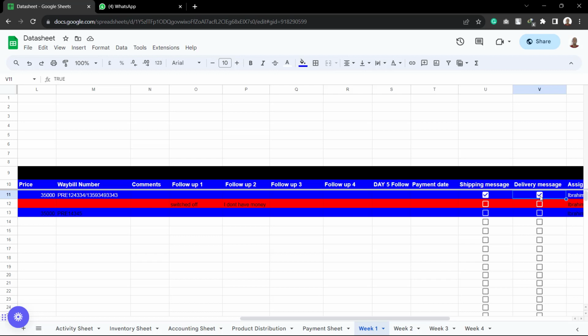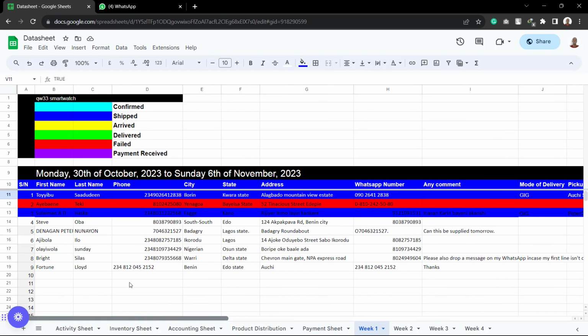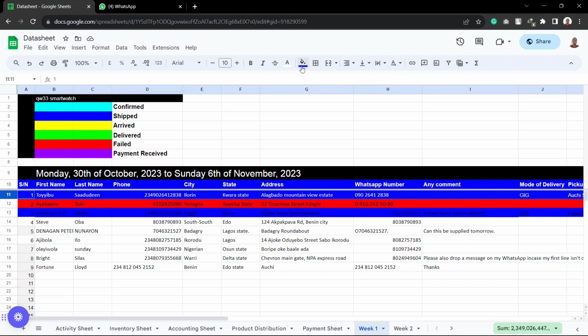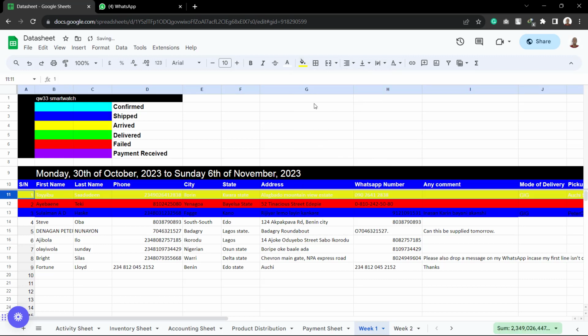Now, once that has been done, do you understand? And it has been delivered. We've sent the delivery message and it has arrived. We are going to change the color of this sheet from shipped, do you understand, to what? Arrived. Letting us know that this product now has arrived, and we're going to change the color of the text back to black so that we can see it. So letting us know that this your product has arrived. However, the person has not yet gone to pick it, but it has arrived, and we have already sent a message to him to let him know that the product has arrived.